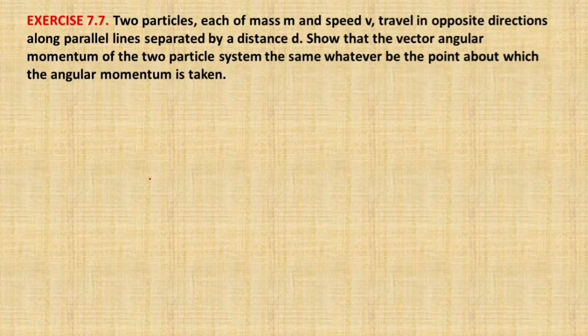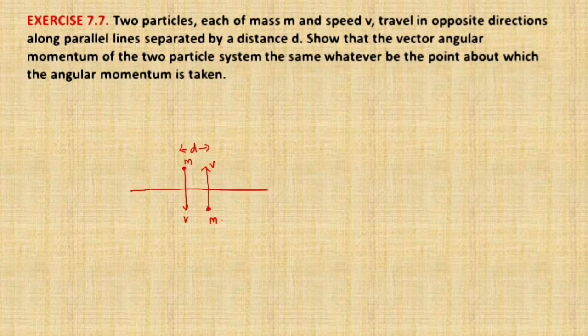Let's do exercise 7.7. Two particles, each of mass m and speed v, travel in opposite directions. Consider one mass traveling in this direction with speed v, and another particle moving in the opposite direction with speed v, also of mass m. The distance between these two particles is given as small d. Show that the vector angular momentum of the two particle system is the same whatever be the point about which the angular momentum is taken. Just imagine we draw this along the xy plane.